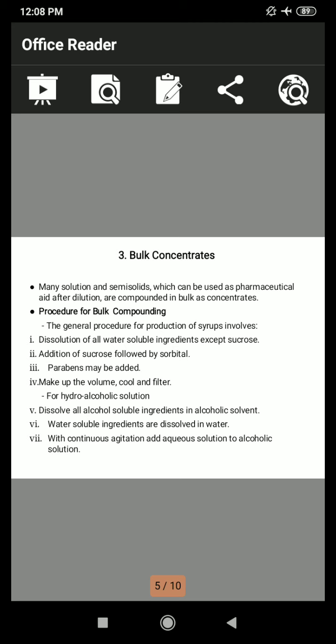Then compounding, processing, storage in containers and labeling are carried out in the bulk compounding laboratories. These laboratories should be maintained well, keeping them clean and in an orderly manner. They should meet all the requirements for the pharmaceutical operations. The laboratory should have adequate space for installation of equipment.